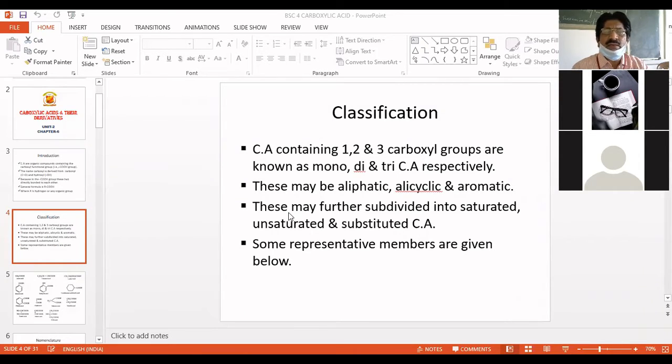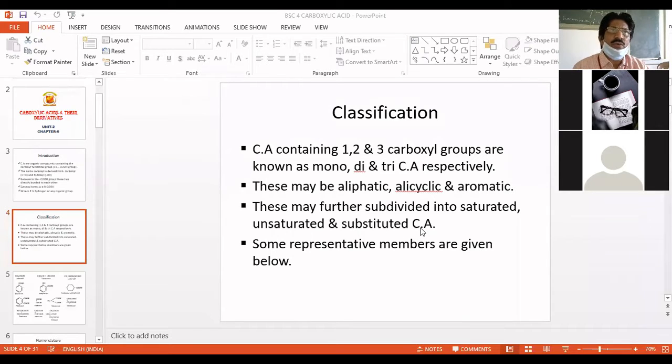Further, they are sub-classified into saturated and unsaturated, particularly in the aliphatic. In the aliphatic, there are saturated and unsaturated compounds. For example, ethane is saturated, and ethene is unsaturated, with double bond or triple bond compounds. So that is once again a subdivision, mainly in the aliphatic. They are subdivided into saturated or unsaturated, as well as substituted carboxylic acids.